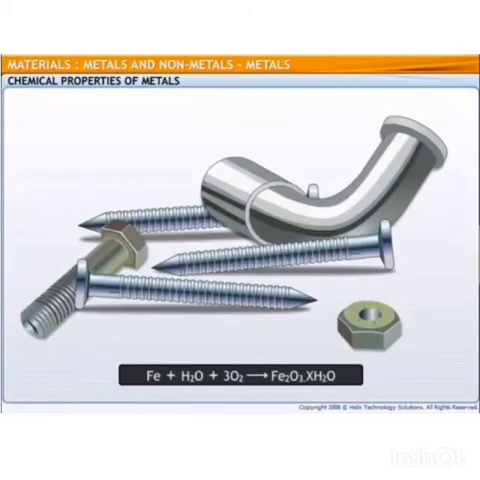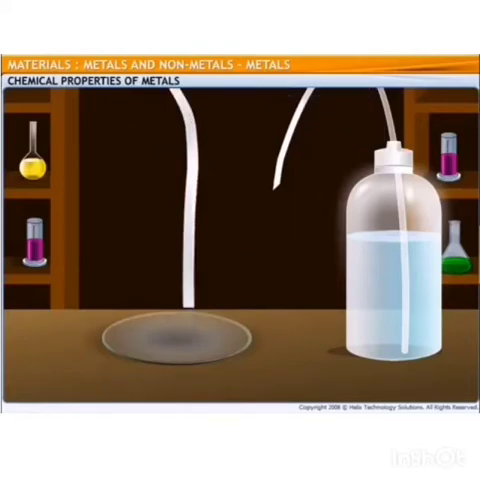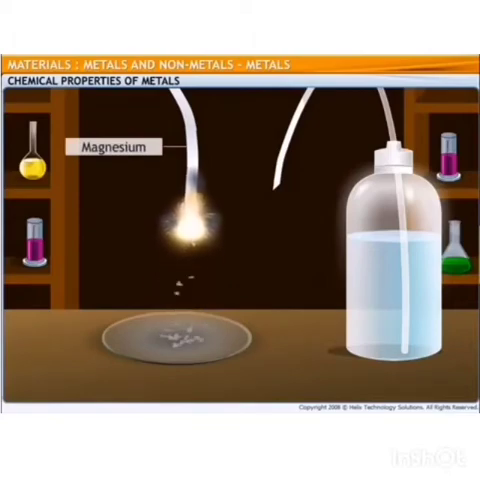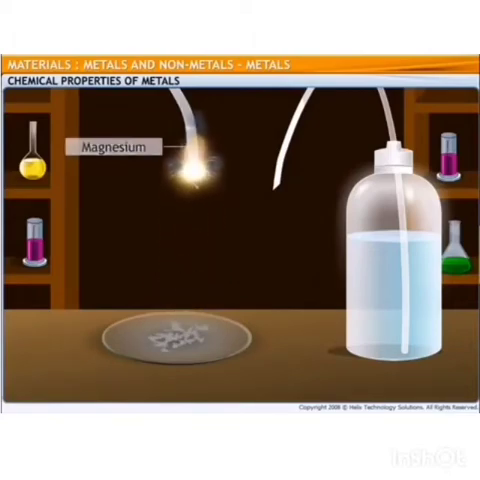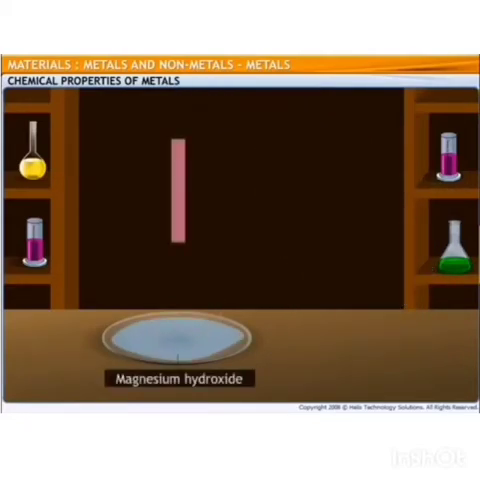Iron rods are rusted. Iron reacts with atmospheric oxygen and moisture to form iron oxide, which is commonly known as rust. Metals react with other elements in a variety of ways. Metal burns in the presence of oxygen to form metal oxides, which are basic in nature. For example, if you burn a strip of magnesium, magnesium will burn in oxygen to form magnesium oxide. If you mix water in it, it dissolves to form magnesium hydroxide, which is basic in nature.